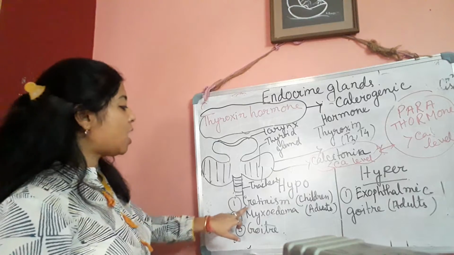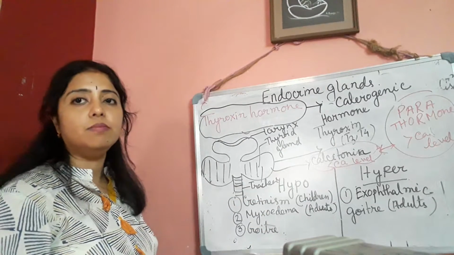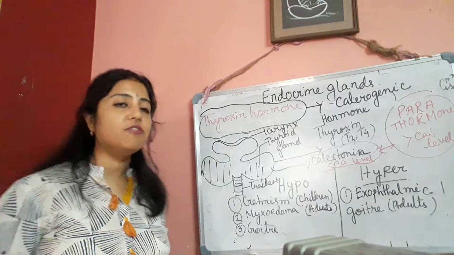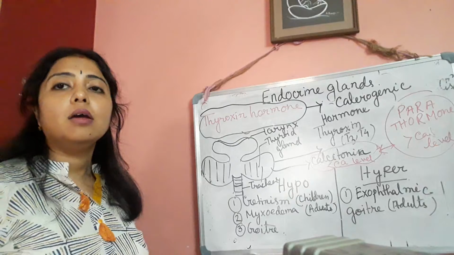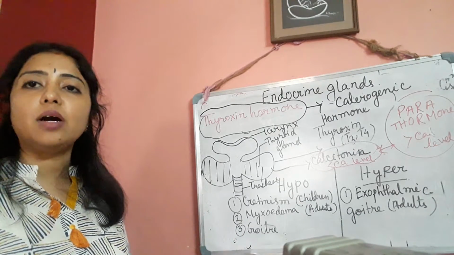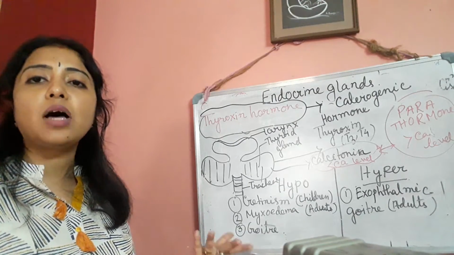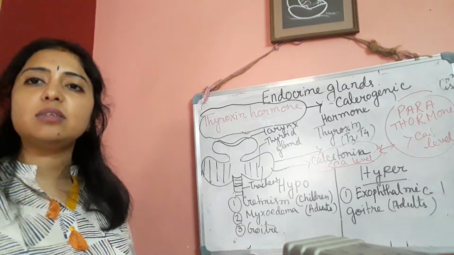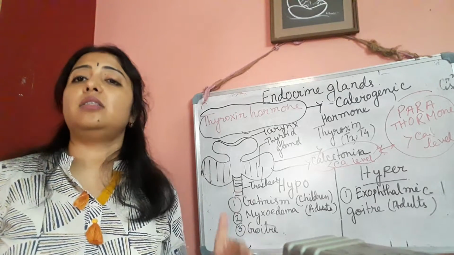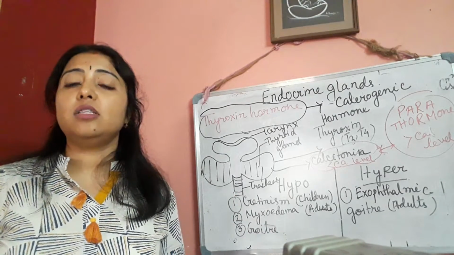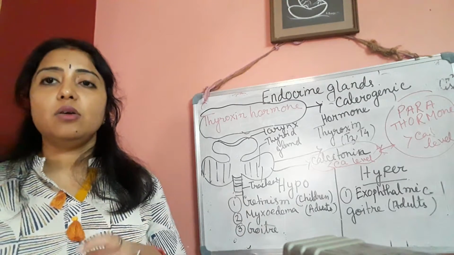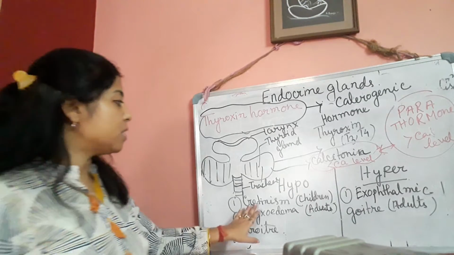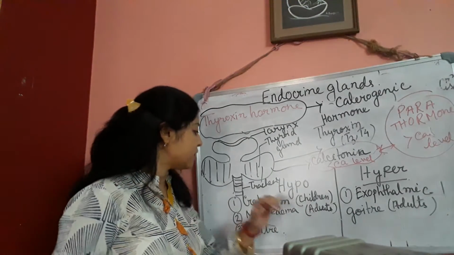First one, I have written hyposecretion, under that cretinism. Most of the children, before adolescence, will be suffering from this cretinism. Why? Because at that time if the rate of BMR is very low, the opposite effects may happen. That means they will be mentally retarded, they cannot work properly. Okay, they will be suffering in other activities. Their brain will not be working properly, they are very weak. So children may suffer from cretinism.